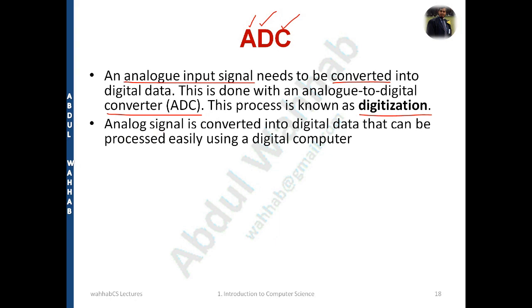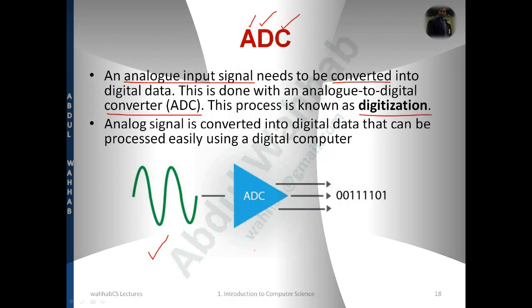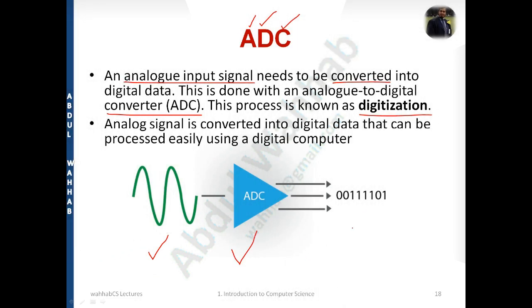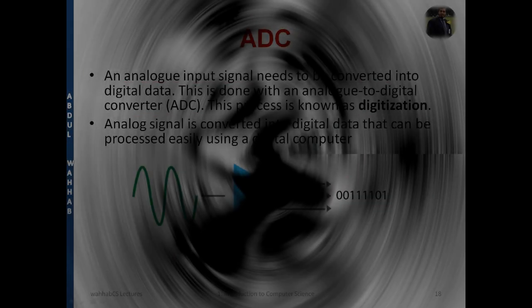You can see the analog signal is converted into digital data that can be processed easily using the digital computer like this. You have analog form and ADC devices attached with it, and it will be converted in the computer, and the computer can easily understand this form, but the computer cannot understand this form. Remember, computer understands only this form. Fine. Now, let me clear it for a moment, and then we'll move on to the next slide.